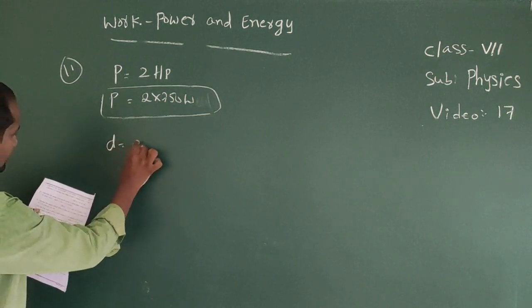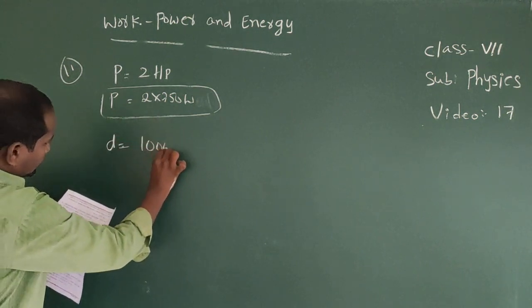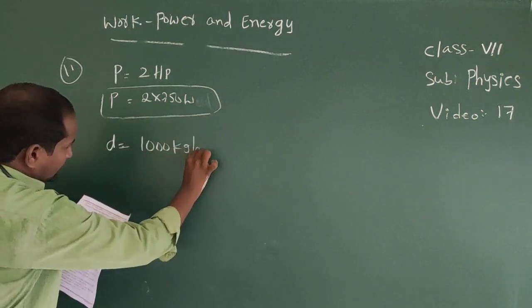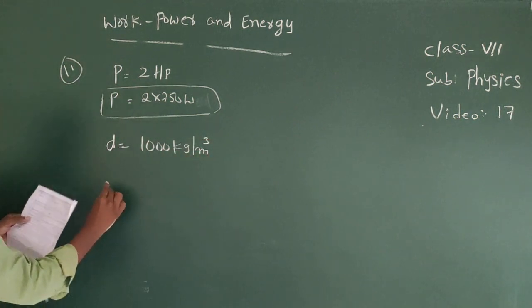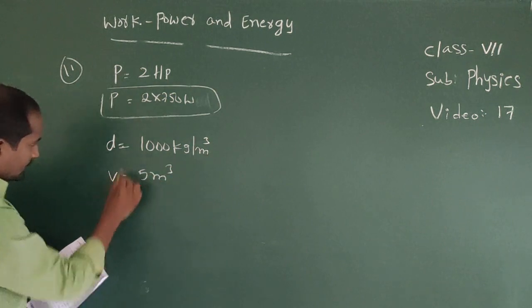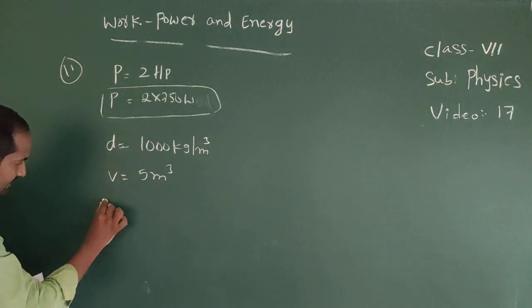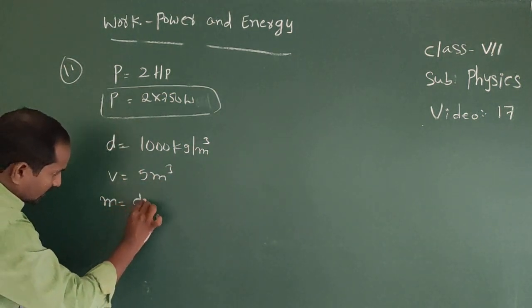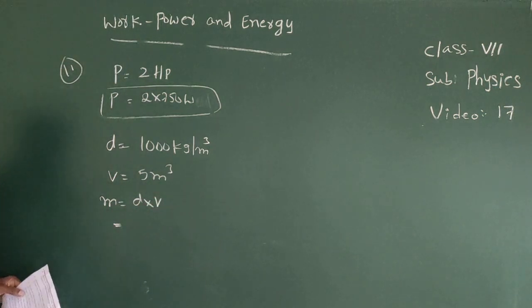Okay. Next one. Density of the water equal to 1000 kg per meter cube. Next volume V is given, that equal to 5 meter cube. From these two values we can measure mass. Mass equal to density into volume, because density equal to mass per unit volume.